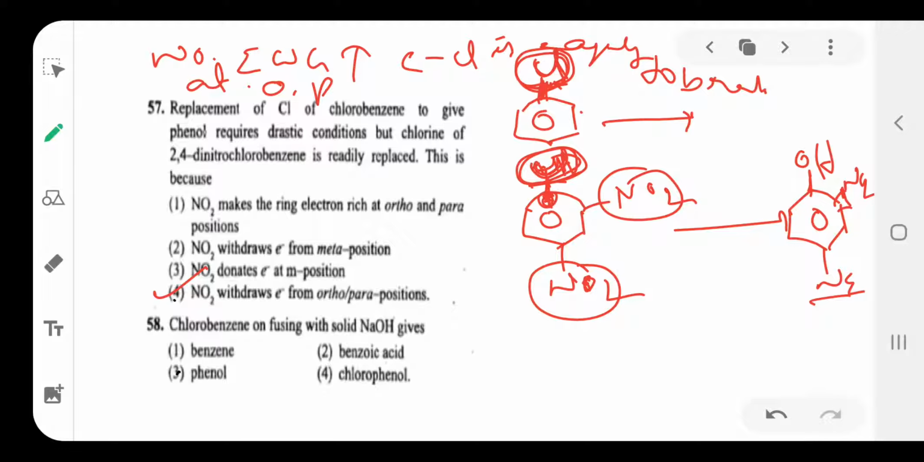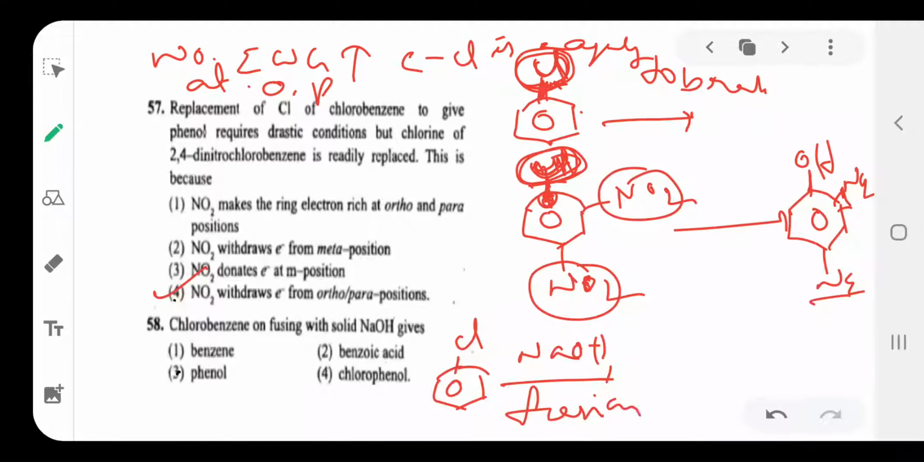So the option is 4. Next, chlorobenzene on fusing with solid NaOH, what happens? Chlorobenzene on heating with fused NaOH, NaCl separates to form OH. If it is normal NaOH, this bond is unable to break. But with fused NaOH, the bond is easily broken, and chlorine is replaced by OH to form phenol. Phenol is the main product in this reaction.